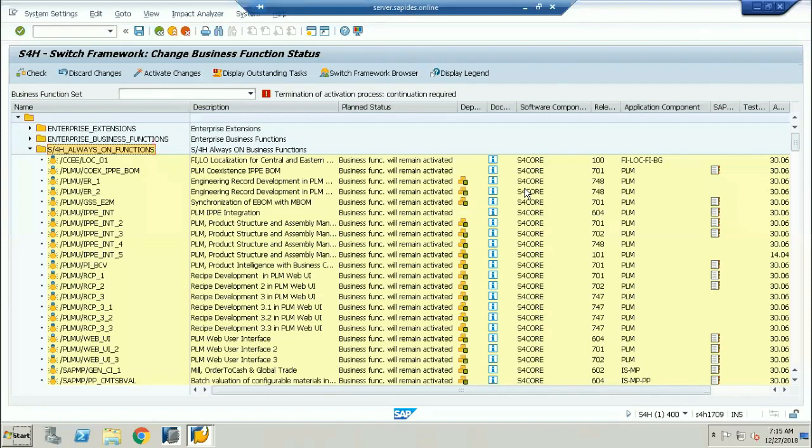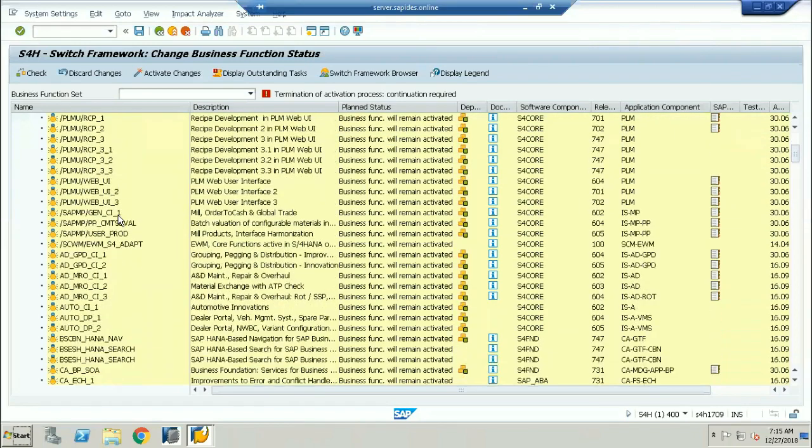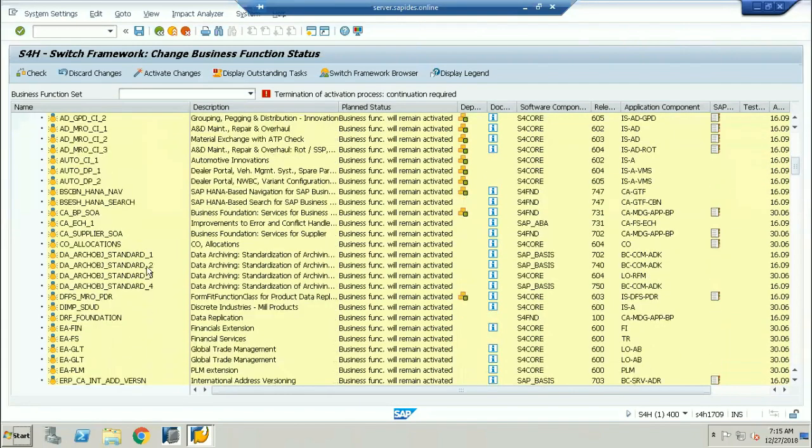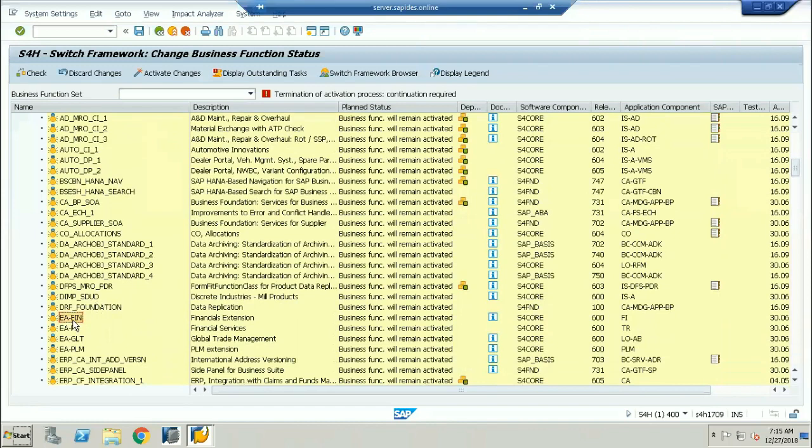So where do you actually activate this new asset accounting, if it is not here? If you come down a little bit, it is here: EA-fin. It is in the ECC box, not in SAP S/4HANA. Before you do the conversion, it has to be activated in the ECC system.